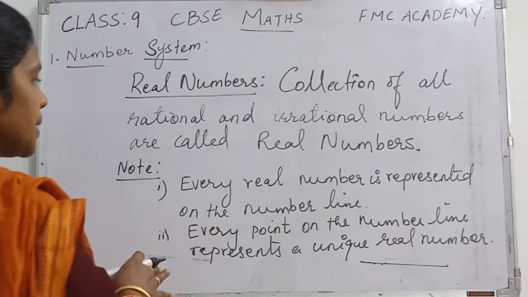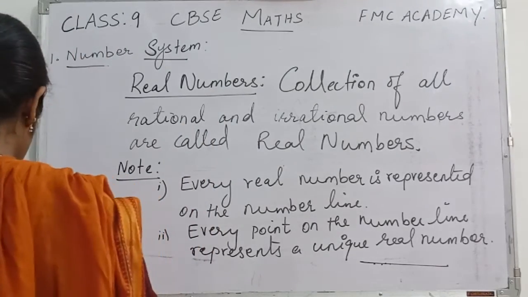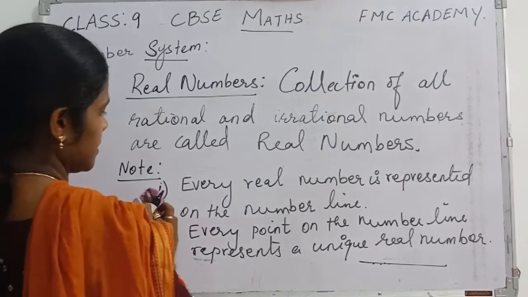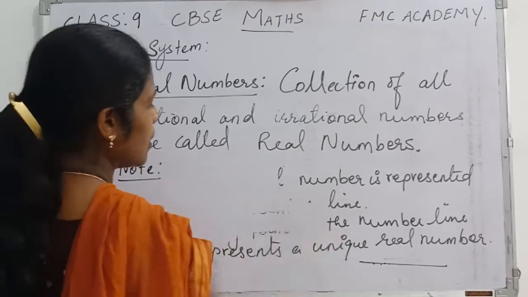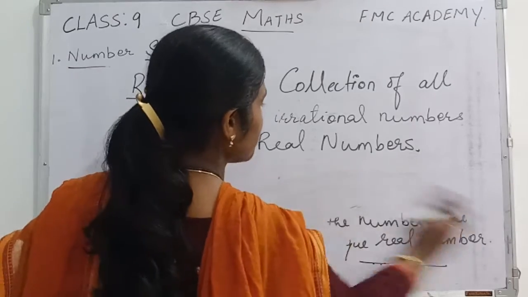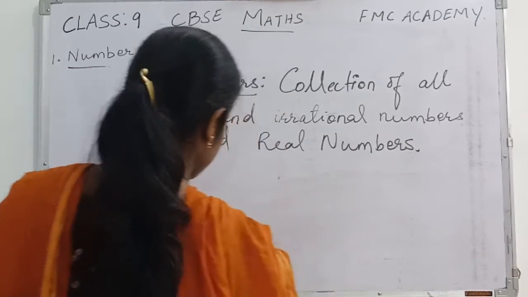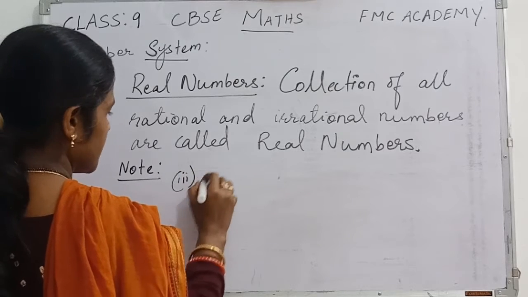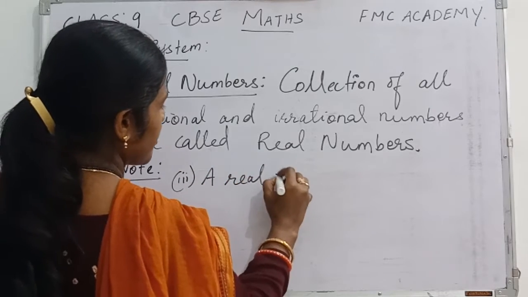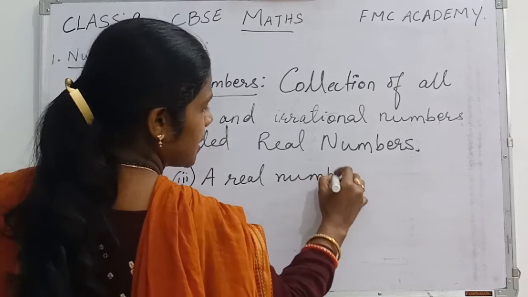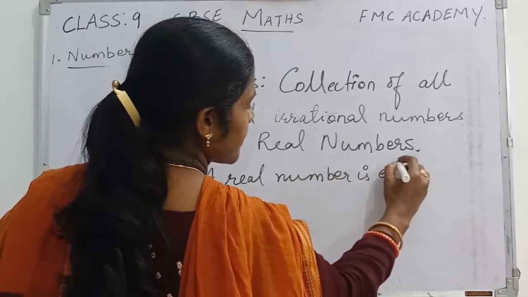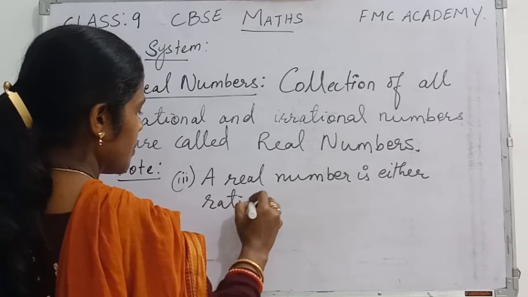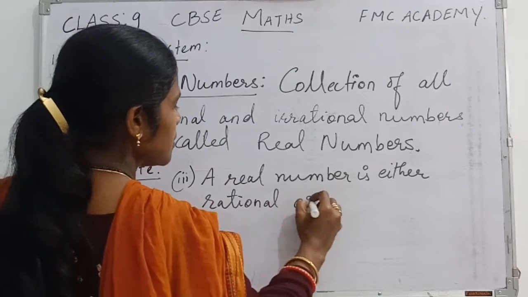Okay. And another important point. When we talk about real numbers, a real number is either rational or irrational. The third very important point: a real number is either rational or irrational.